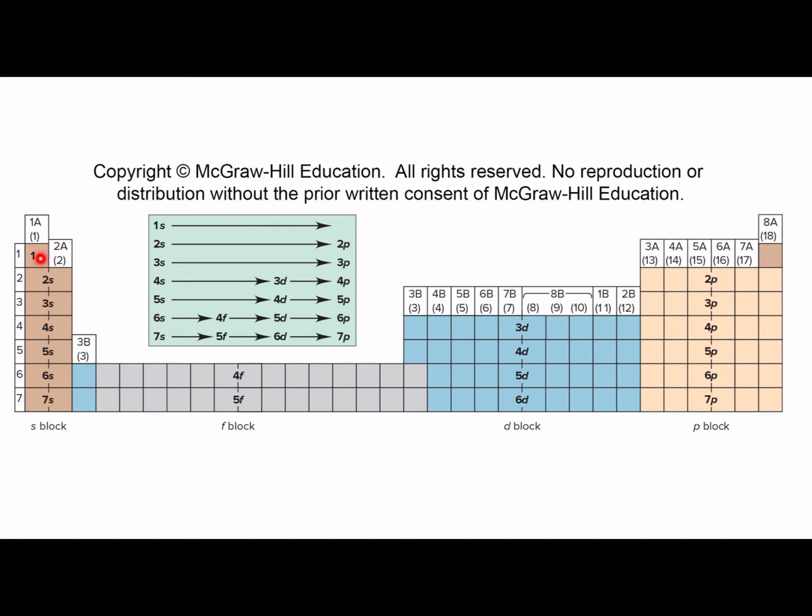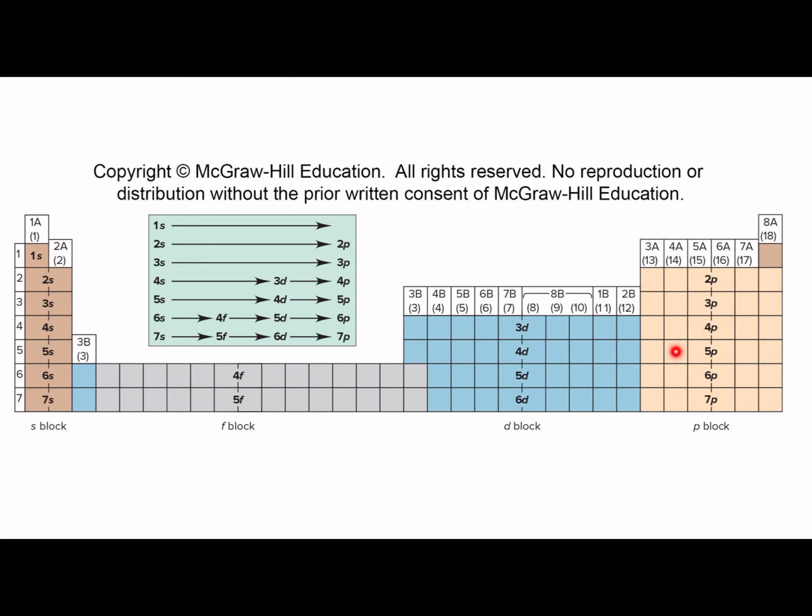In period 1 you have only 1s, 1s2, and then in period 2 you have 2s and then 2p. After 2s is done, this is the 2p, 2p1 through 2p6, and then it goes to the 3s, and 3s goes to 3p, the third level. If you are looking at an element in the fourth period, first the 4s fills, then it goes to the 3d. You see 4s, and then it crosses to the 3d, 3d 1 through 10, and then the 4p.